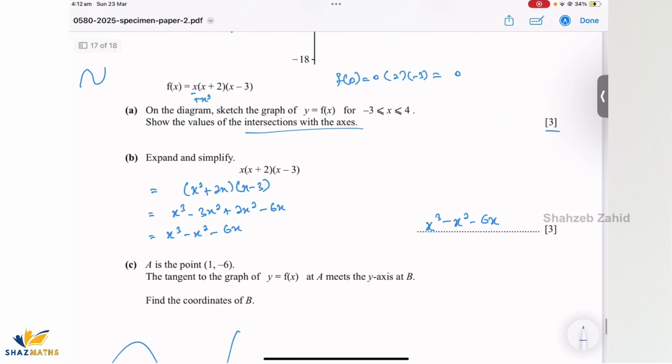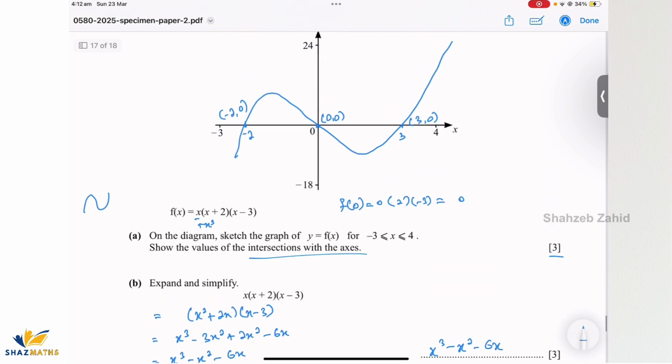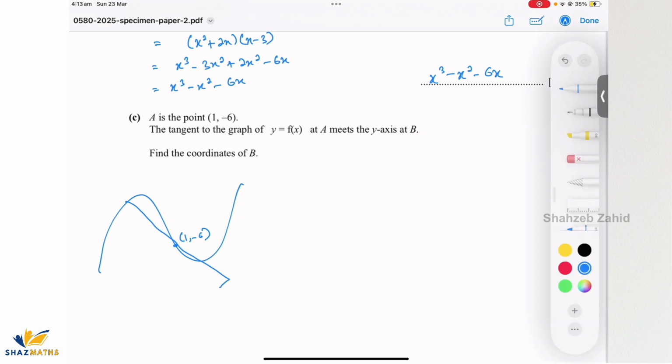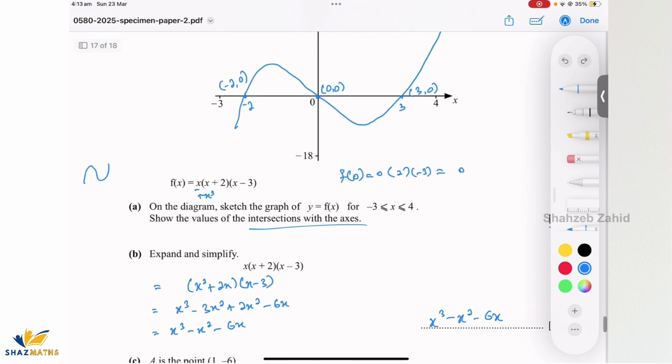Now, (1, -6) is somewhere here, let's say. Say tangent to the graph at this point, meets the y-axis at B.